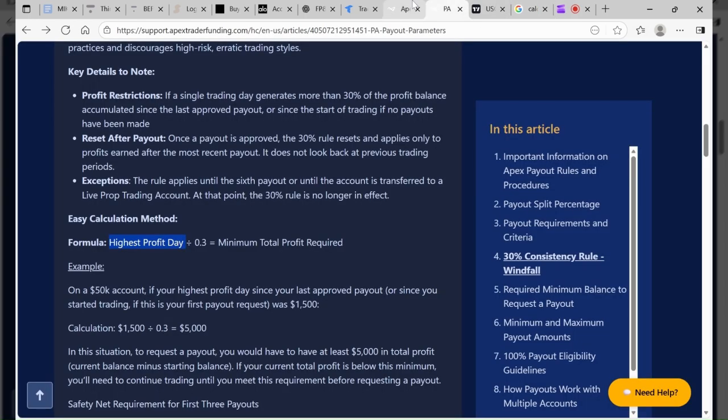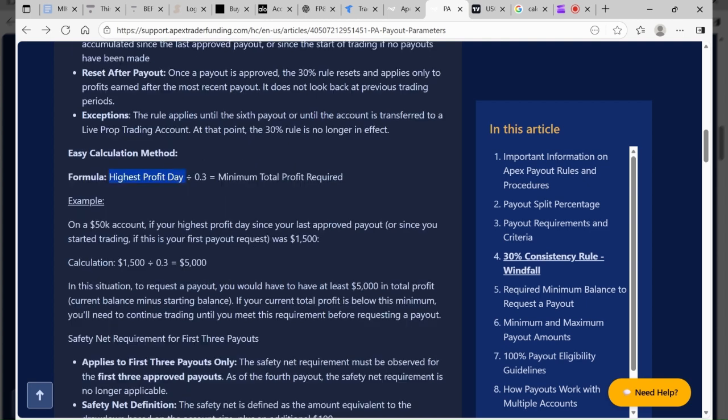So as you trade, I would advise, and one thing I will say for all of these rules, even though there are quite a bit of rules, it is simple. If you just trade consistently, you're never going to have to worry about it. Let's say you just risk the same amount every day. You go for a 1 to 2 or 1 to 3 every single day. You're not going to have to worry about none of these rules, right? You're not even going to have to think about them. But keep that in mind.